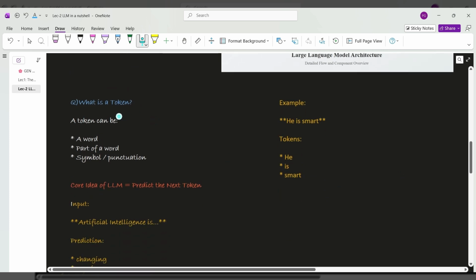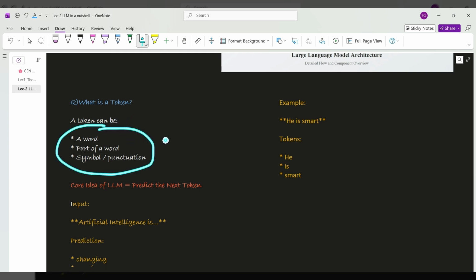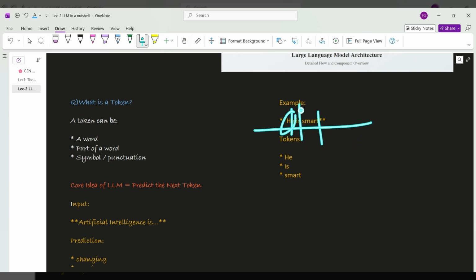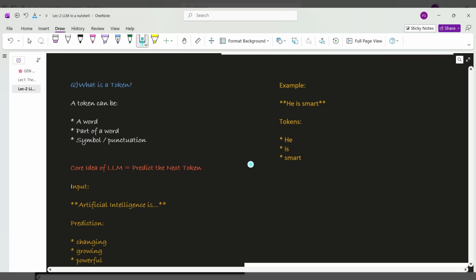Now, if someone asks me what is a token, remember, a token is a word, part of a word, a symbol, anything into which I have broken the sentence. For example, he is smart. I have divided the sentence into he, is, smart. So these are different tokens. Every model uses different strategies to calculate its tokens, so tokens are not fixed. Someone will break with a question mark, with a colon, with a full stop. So you can see that everyone has their own system.